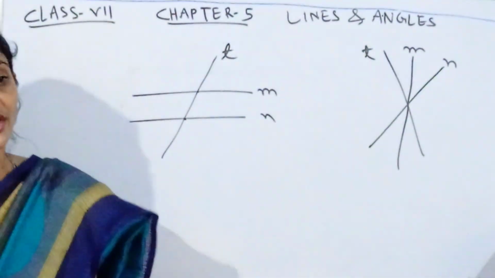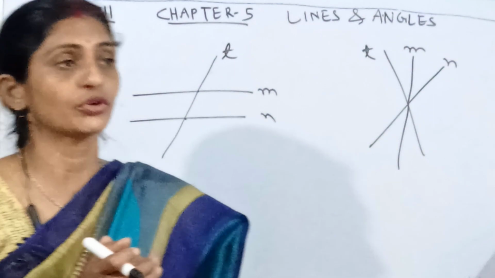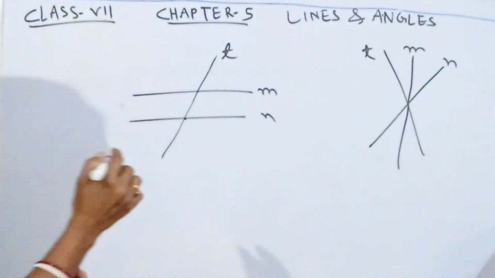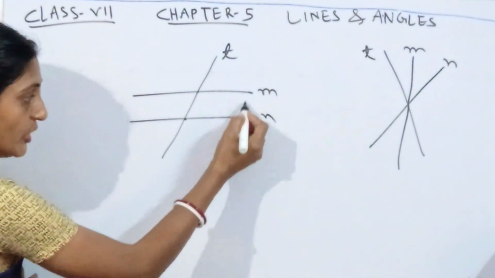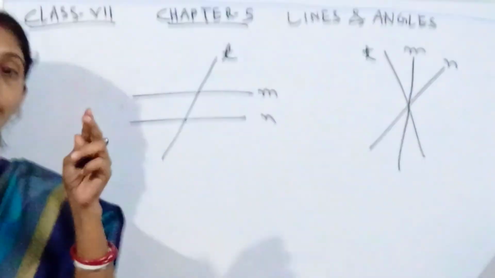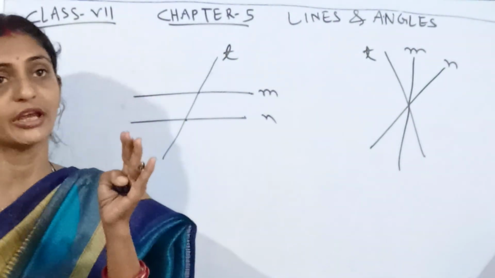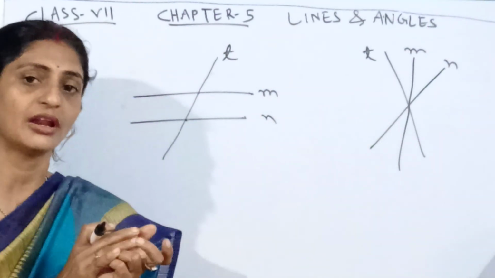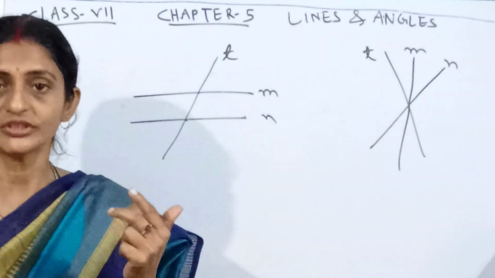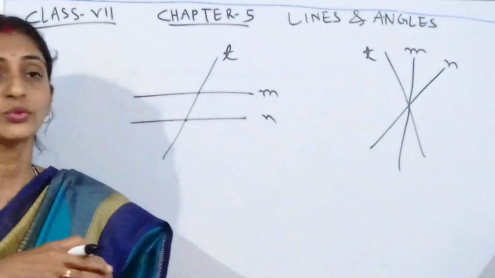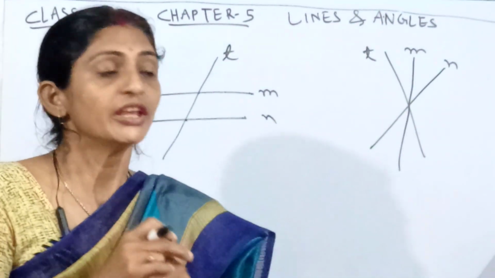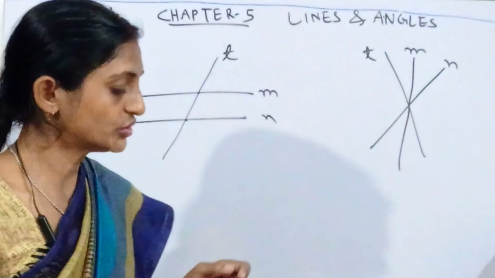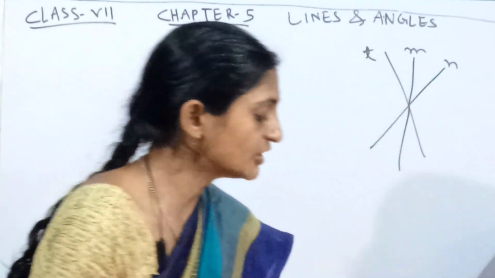Now, the lines M and N that the transversal intersects can be placed in different ways. They can be parallel or they cannot be parallel. First we will discuss when they are not parallel and what angles form in this situation. So what are the angles we are getting?